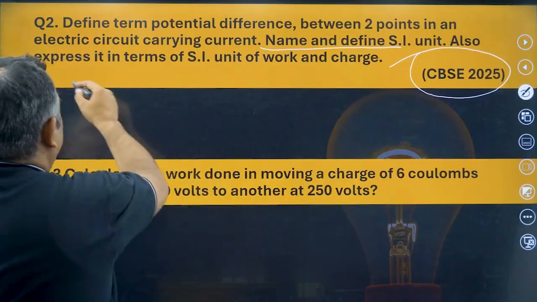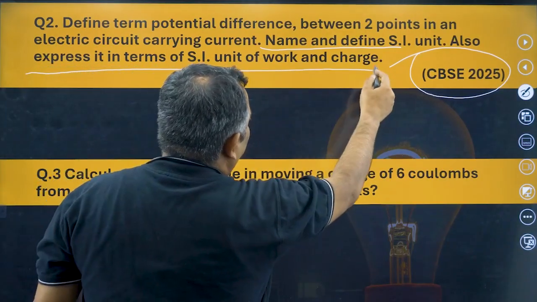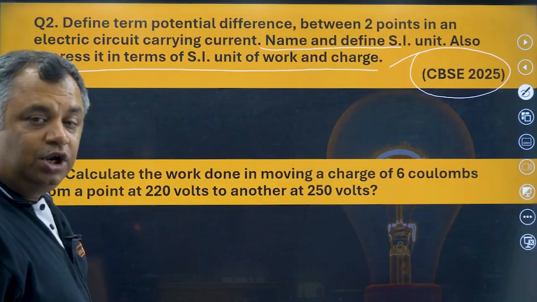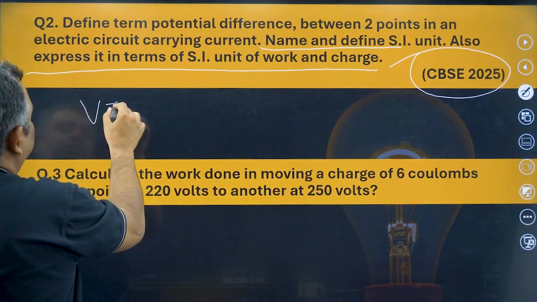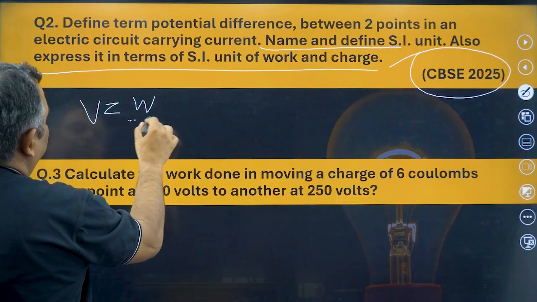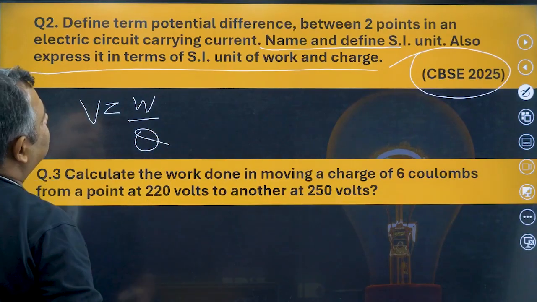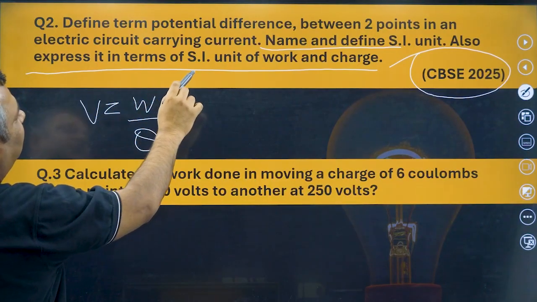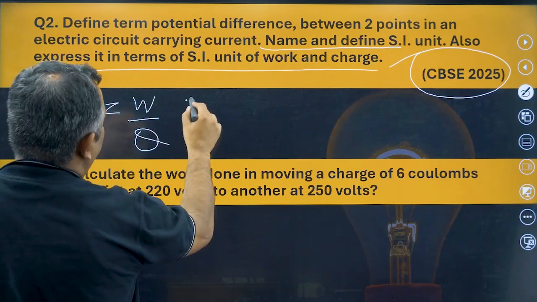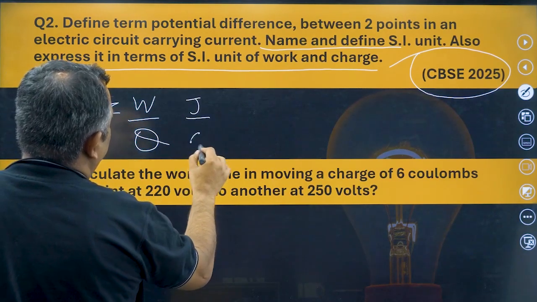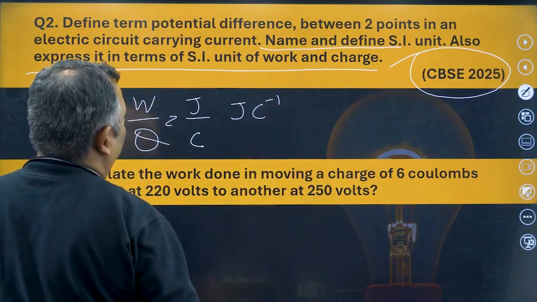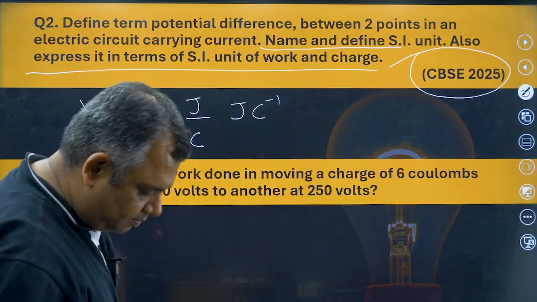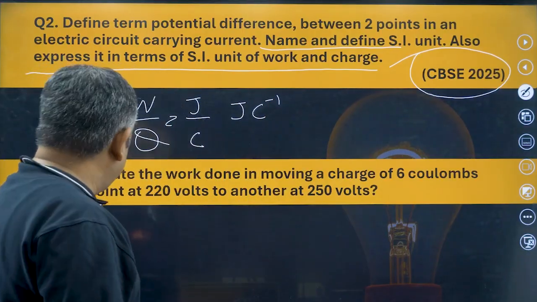It is also to be expressed in terms of the unit of work and charge. So V is equal to W upon Q. It is asking to express in terms of SI units of work and charge. The SI unit of work is joule, and of charge is coulomb. So it can be said joules C minus 1, or joules by coulomb. Clear? Let's go to the next question.